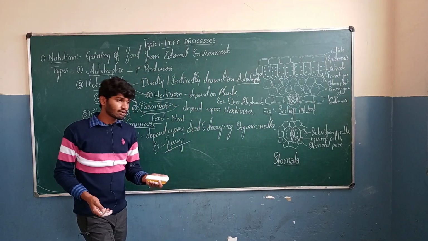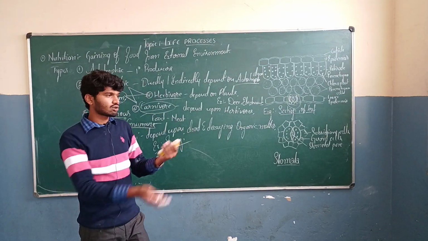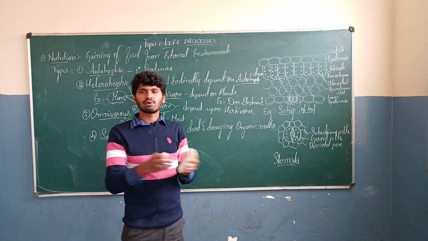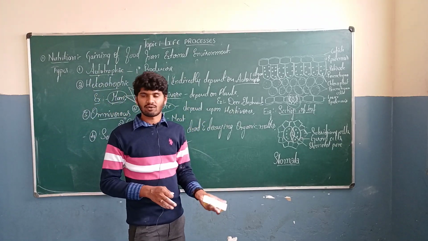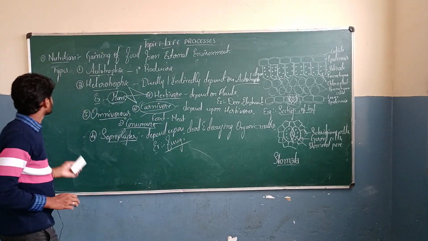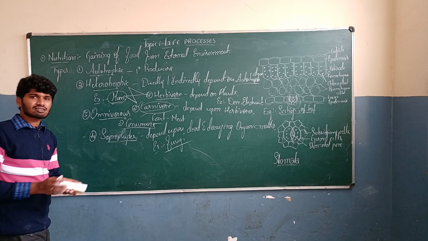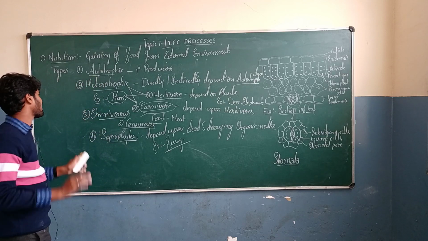After that, they ingest it. They take the food in the form of simple food substance by breaking the bonds present in complex organic matter. So let's discuss these two types of nutrition in detail.